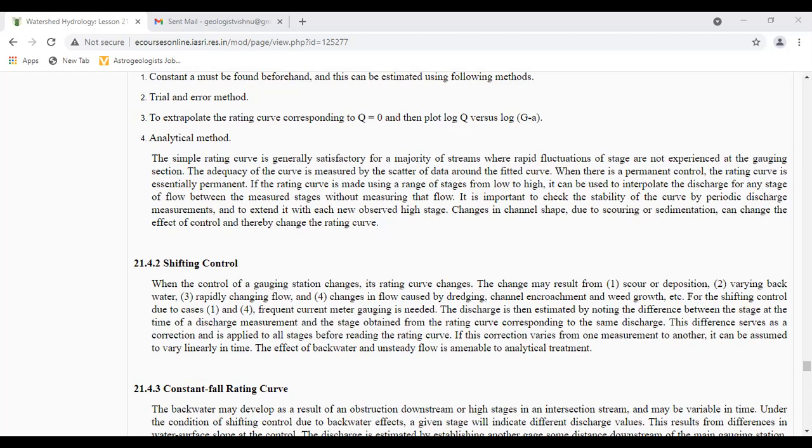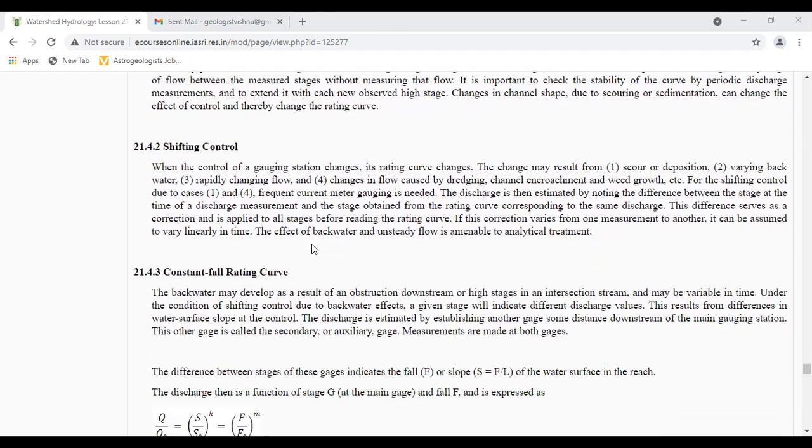It is important to check the stability of the curve by periodic discharge measurements and to extend it with each new observed high stage. Changes in channel shape due to scouring or sedimentation can change the effect of control and thereby change the rating curve. Shifting control.